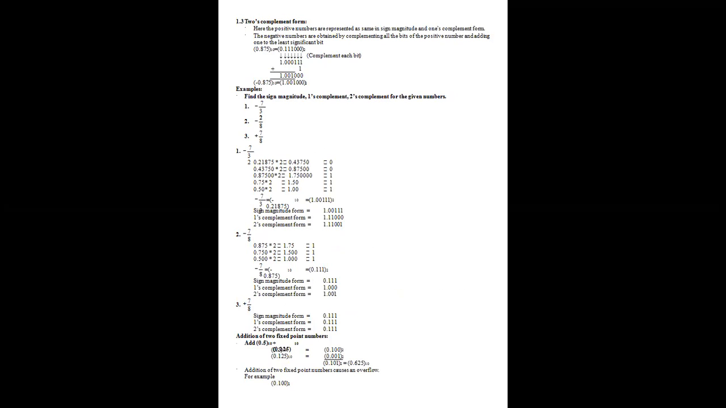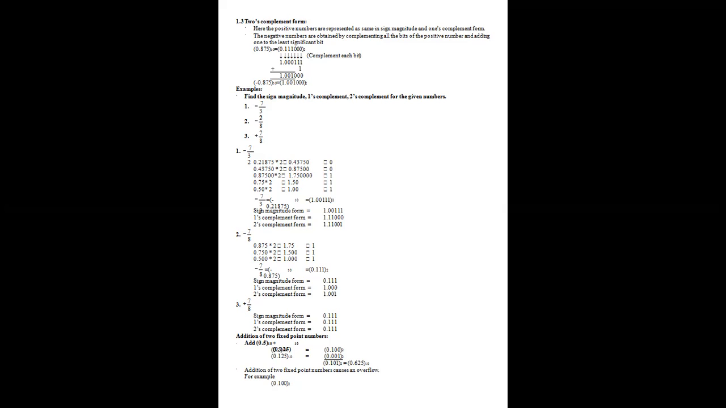This is converted into minus 7 by 32, that is 0.21875. When you multiply by 2, we get 0.43750. Then again multiply by 2, 0.8750. 0.8750 multiplied by 2 gives 1.75. 0.75 into 2 is 1.5. 0.5 into 2 is equivalent to 1. So the representation can be given as 1.00112.